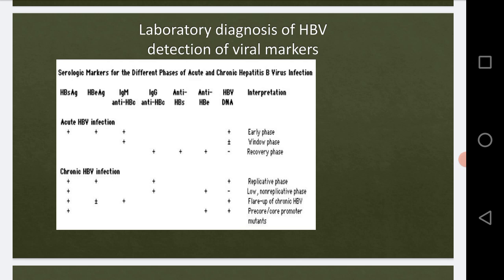Then the IgM antibodies against HBc. These antibodies, the anti-HBc, are produced during the early as well as the window phase, the moderate phase. Therefore, if we determine these antibodies, then we can say that the infection can be recent or moderate, not very recent. Then the IgG marker, the anti-HBc marker, is the antibody against the HBc core antigen.